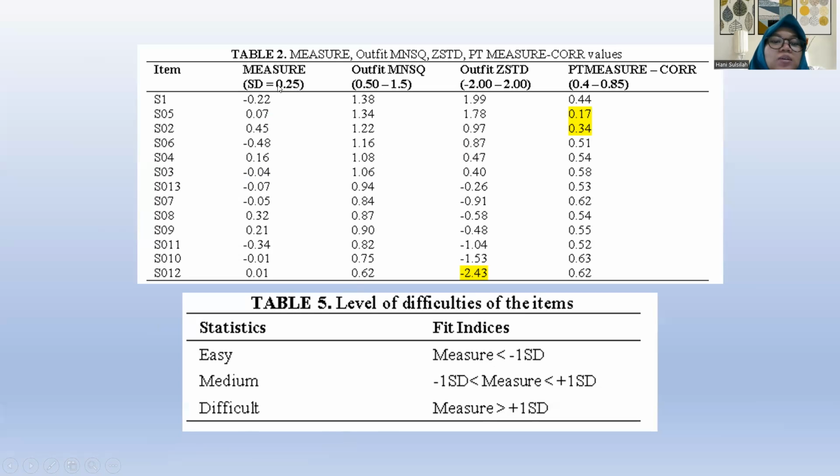We can see that the value of question number 6, 2.32, is above 0.25. So the difficult questions are number 8 and also number 2, because the score is 0.45.